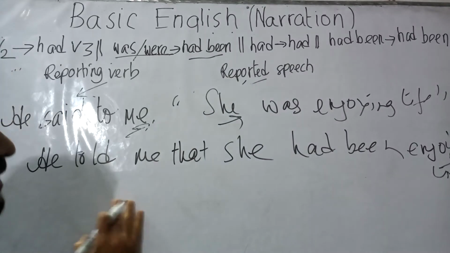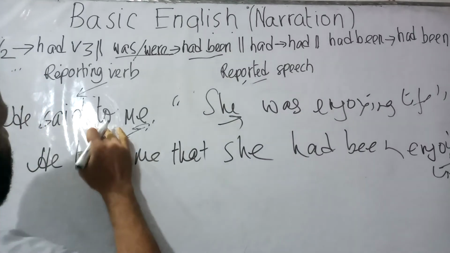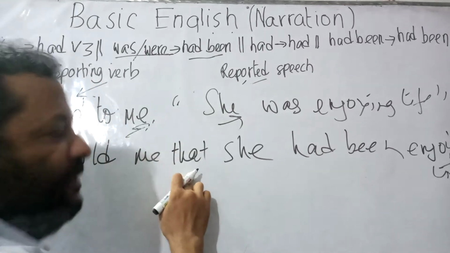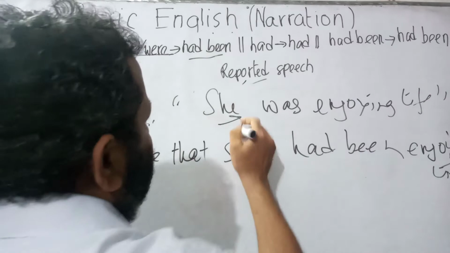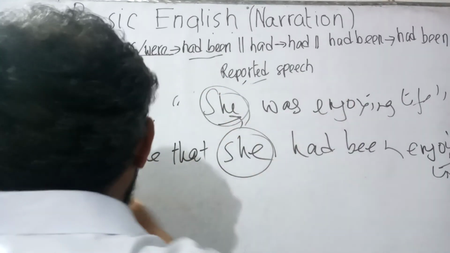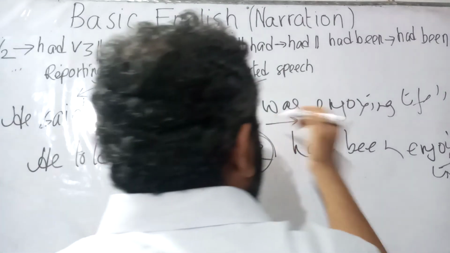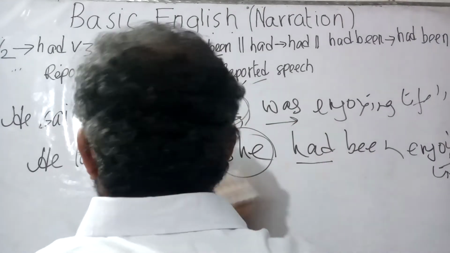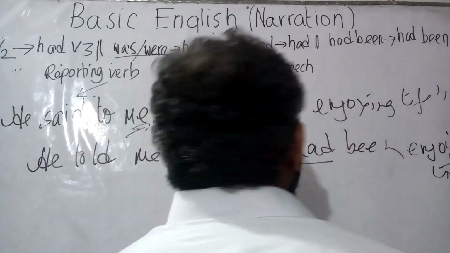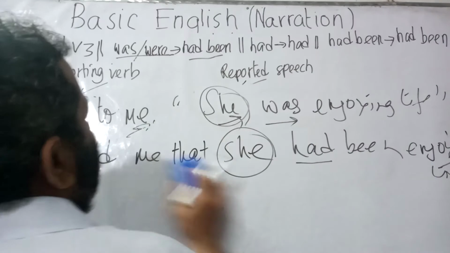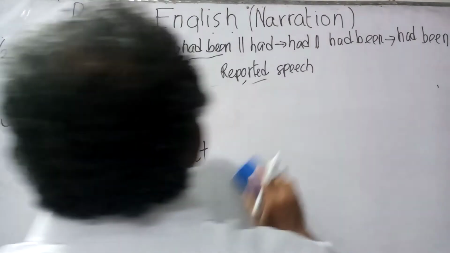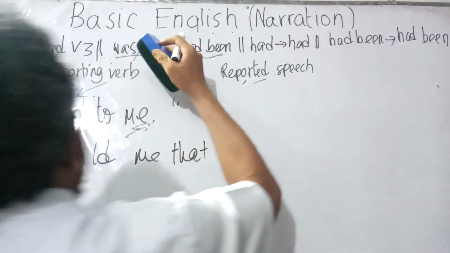Now when I have turned it into indirect speech, "said to me" has been turned into "told me". So he told me. The comma has been replaced by "that". So he told me that. "She", as it is third person, has remained as it was. So he told me that she. I have got "was", so it would be turned into "had been". He told me that she had been enjoying life. Now let us consider another sentence. That is, I have finished up to "was" and "were".